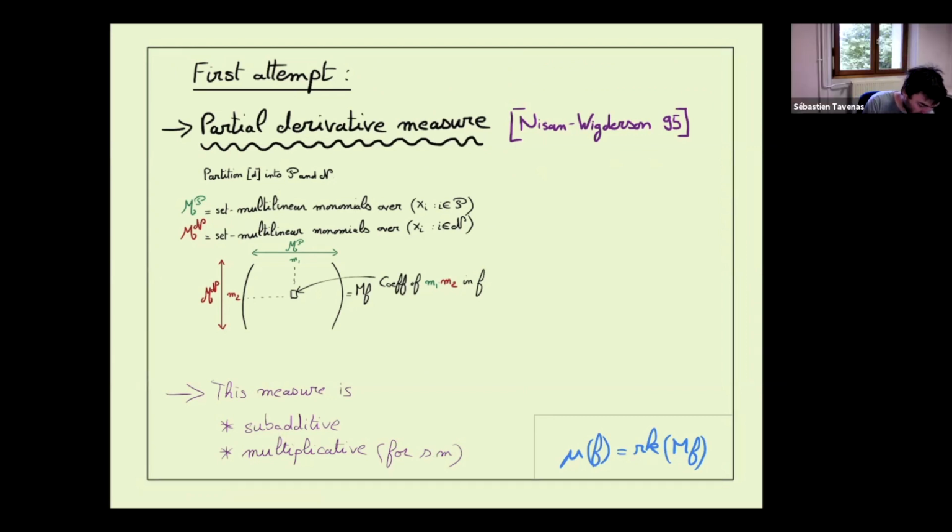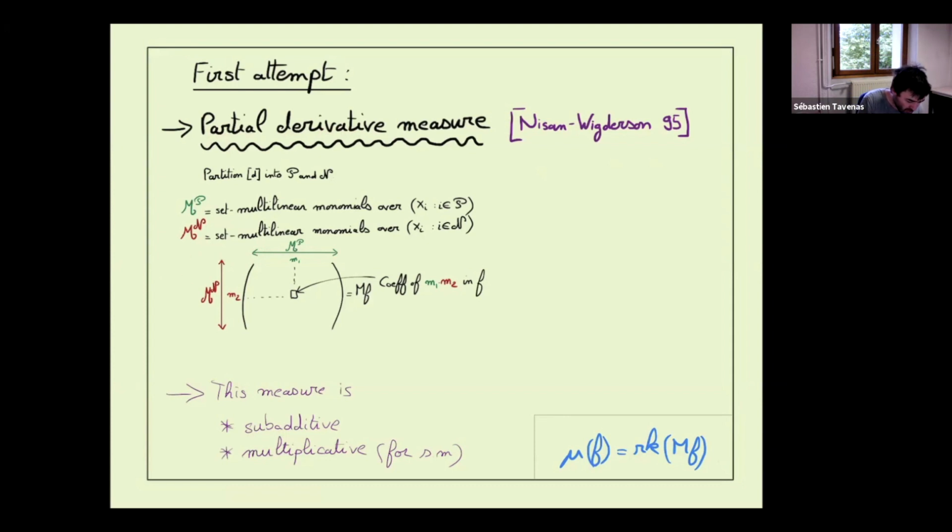If we take our polynomial and differentiate with respect to each monomial, we get a set of new polynomials. We take the vector space generated by these polynomials and take the dimension of this vector space. It will be exactly the same thing as this rank. So that is the origin of the name. It's a partial derivative.